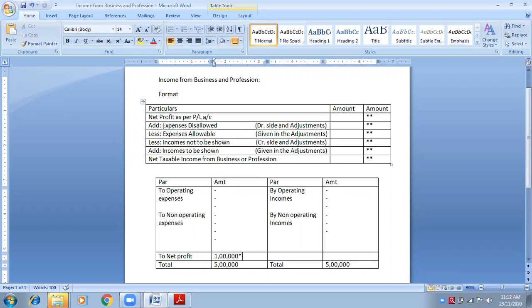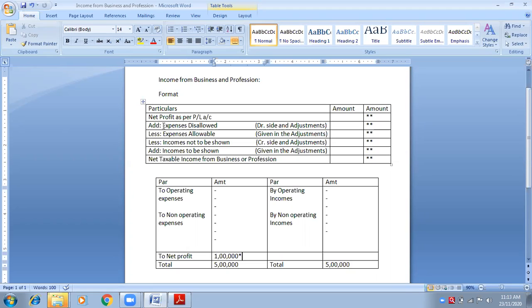It is section 80. Specifically, if I talk about donation, it is section 80G. Let me tell you, 80G is not in your syllabus. I was just giving you an idea. If a businessman donates, will he get a benefit? Yes, he will.